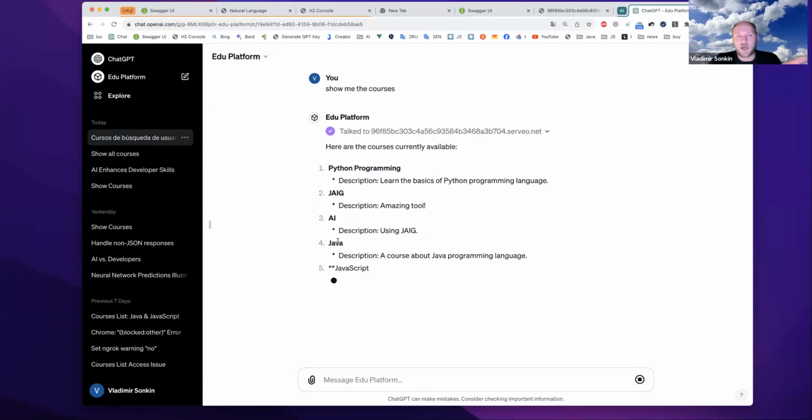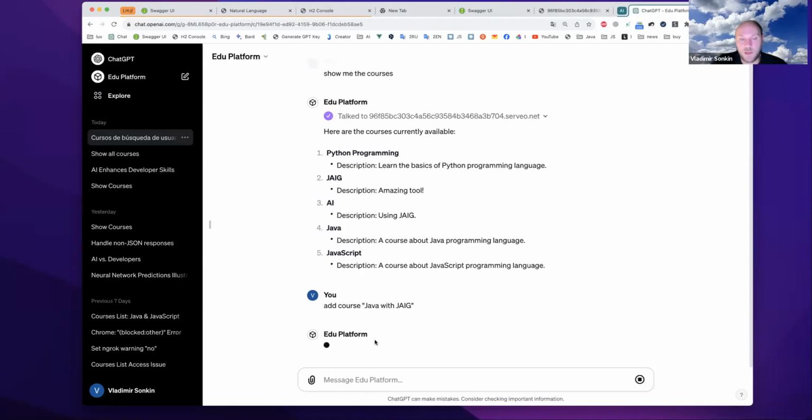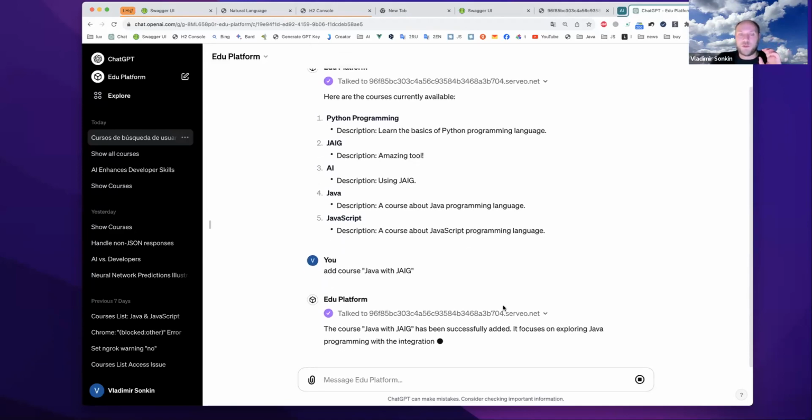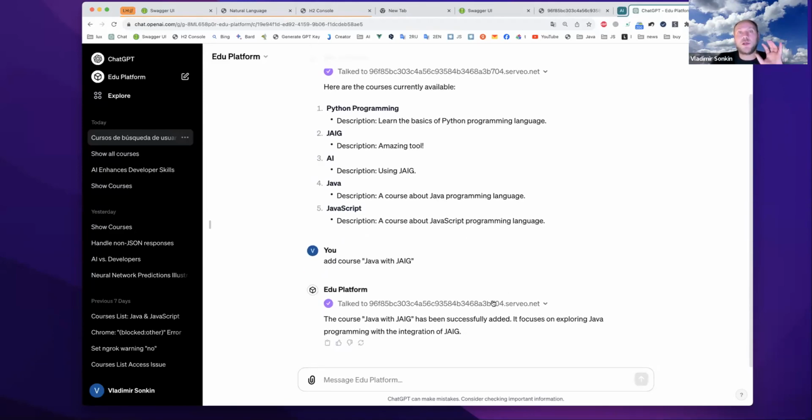These are the courses from my database: Python programming, JAIG, AI, Java, JavaScript. Great. Add course, Java with JAIG. And it is sending a request to my system. Allow. This is a very cool feature, but it is available only for ChatGPT Plus users. You need to have a subscription, so this is a paid feature. The course has been successfully added. It focuses on exploring Java programming.